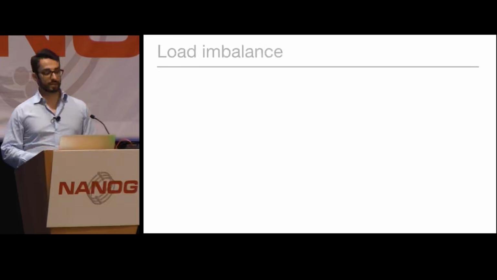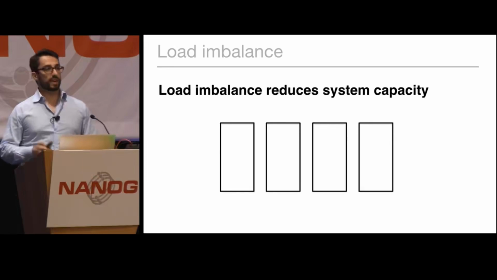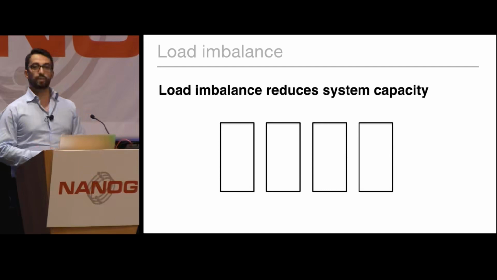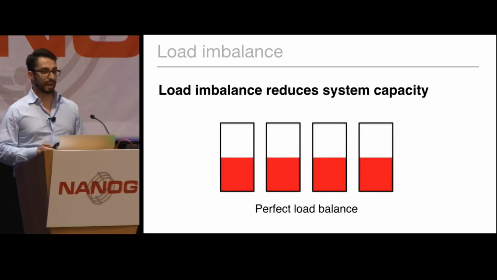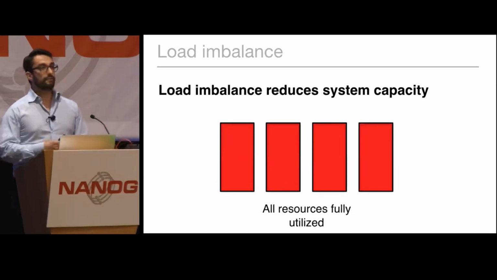Let's start with load balancing. The main reason why we are interested in load balancing is that load imbalance reduces system capacity. Let me show this with a simple toy example. Let's assume that we have a set of network resources, which can be hosts, paths, and links, and that we can spread traffic perfectly uniformly across the resources. If the load on these resources increases, we can homogeneously increase the traffic across the resources and fully use all the available resources in our system.